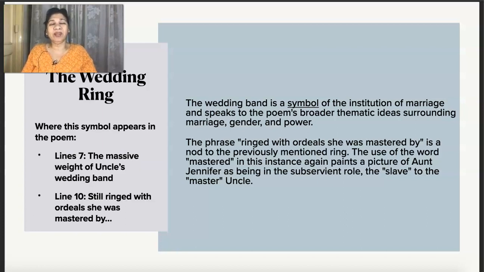Now you might ask why it is called a wedding band. A plain ring is referred to as a band, and normally also it is called a wedding band. In the phrase ringed with ordeal she was mastered by, the word mastered is an instance where Aunt Jennifer is talking about the subservient role she plays in her life, as a slave to her husband, who is her master. That's what it talks about.